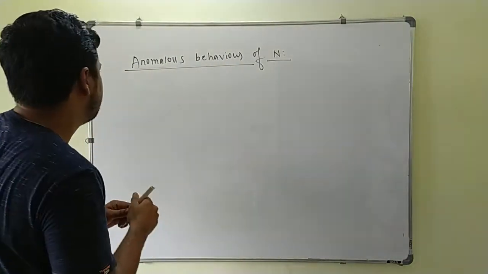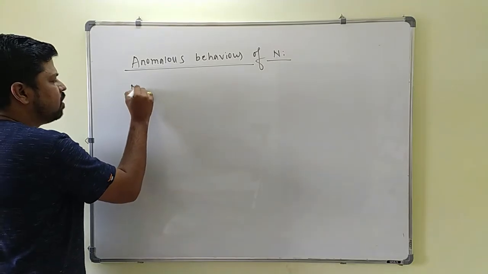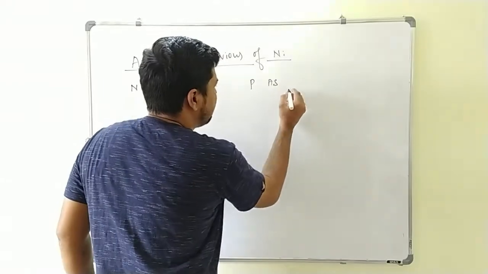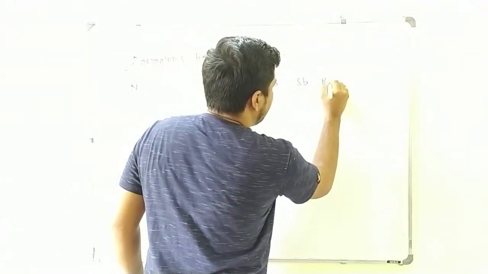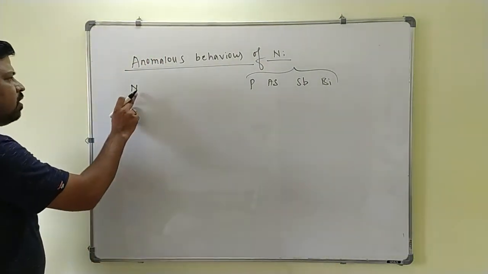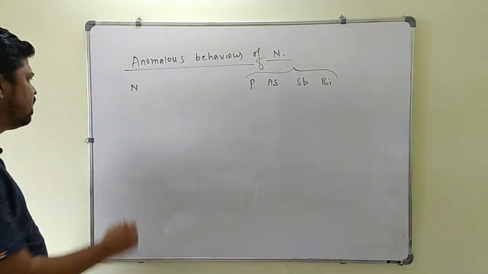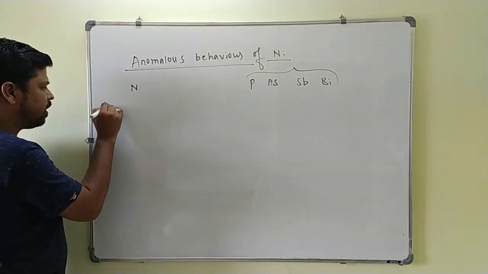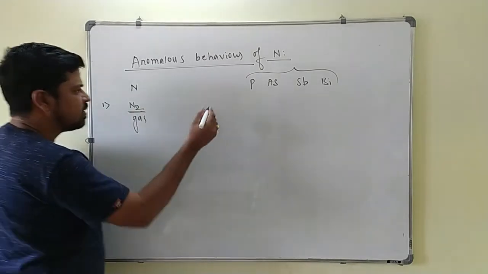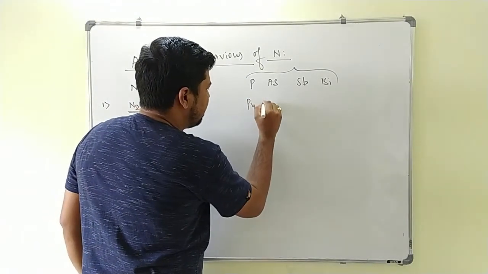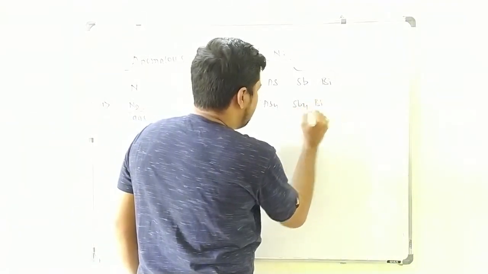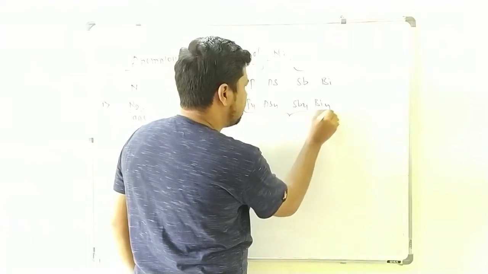Now you will see here, in case of nitrogen and in case of the remaining elements, we will write phosphorus, arsenic, antimony and bismuth. For these elements we will write the properties collectively, and for nitrogen individually. In case of nitrogen, the first point is nitrogen is a diatomic gas, whereas the remaining elements are what? Tetraatomic. Their atomicity is 4. They are tetraatomic and these all are available in the solid form.